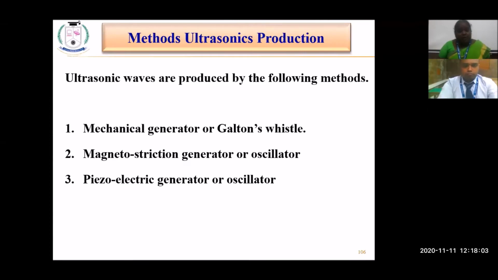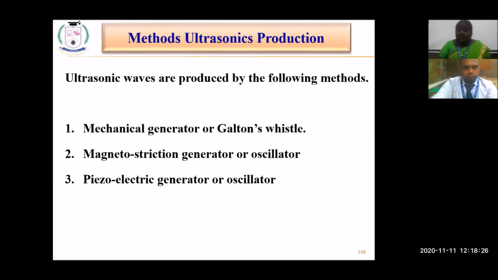So we have the following three methods. By using these three methods, we can generate the ultrasonic sound waves. The first one is the mechanical generator or Galton's whistle. The second one is the magnetostriction generator or oscillator. And the third one is the piezoelectric generator or oscillator. We are going to see them one by one in detail.